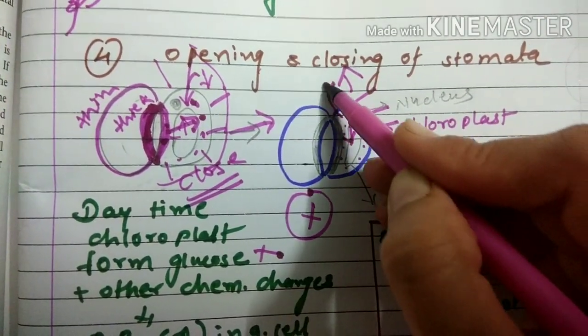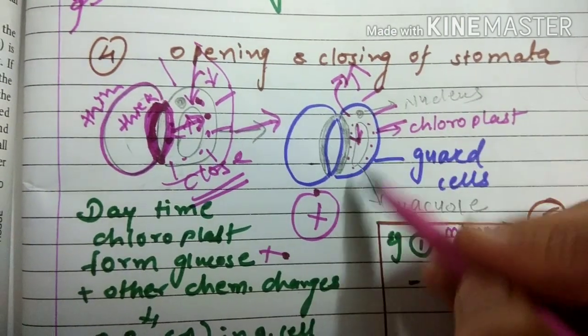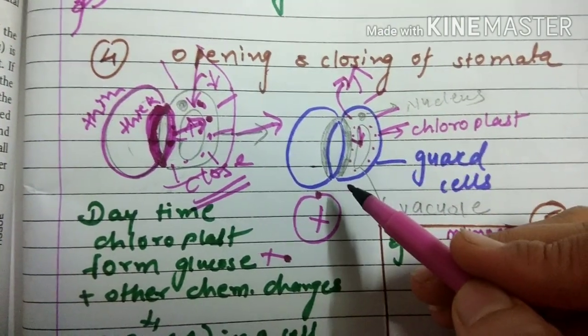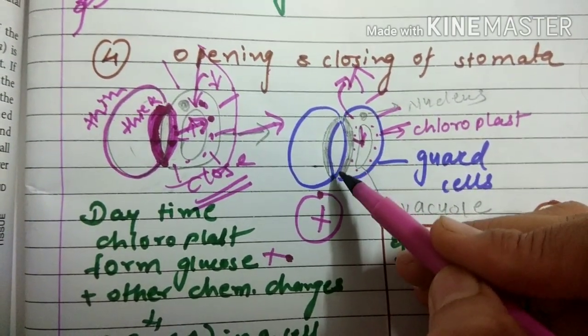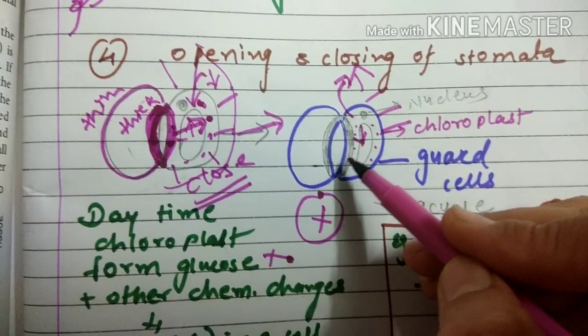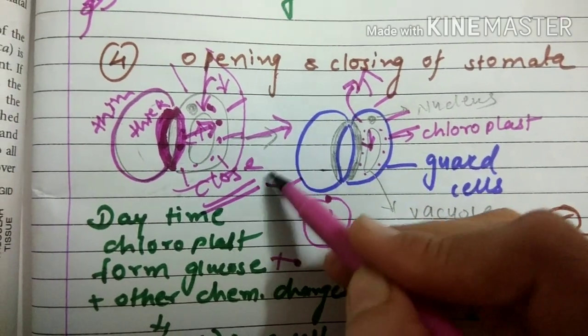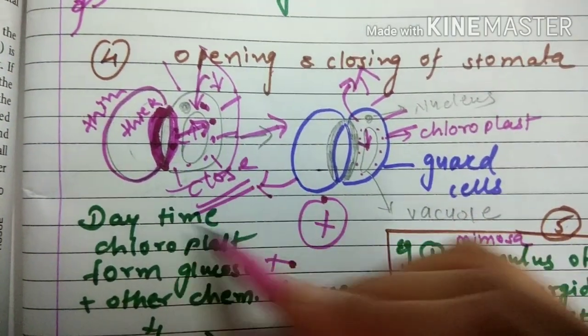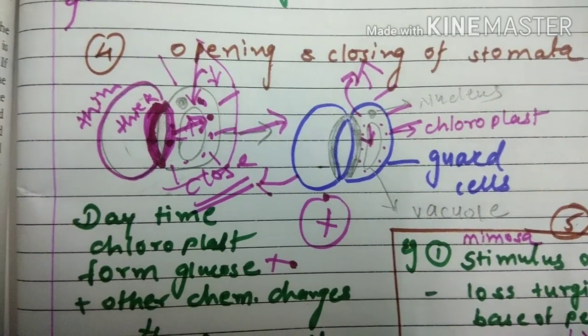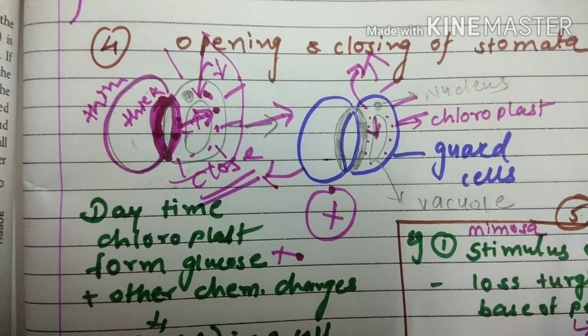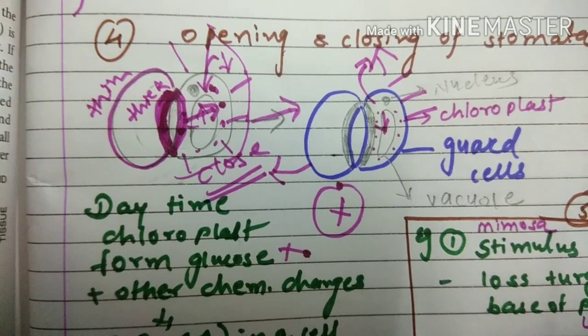So the water will move outside, and these guard cells now become flaccid. Because of that, this arched inner wall will go back to its original position. That's why the stomata will be closed during night time. Clear about it? What is the opening and closing of stomata?